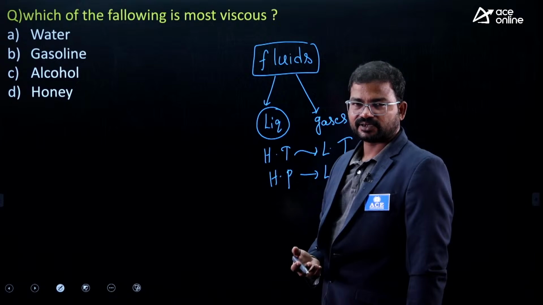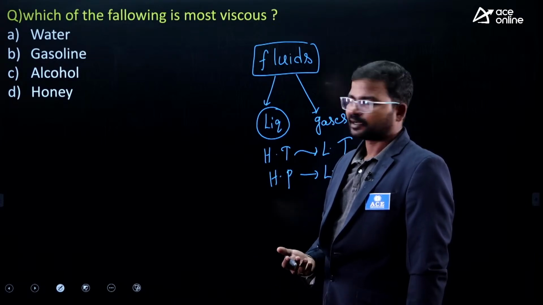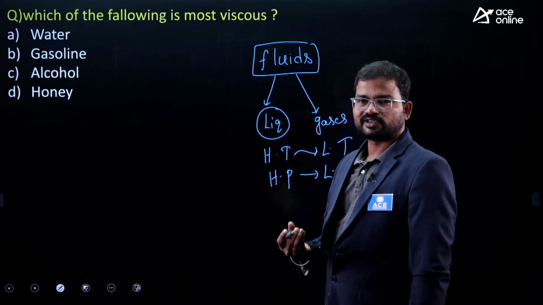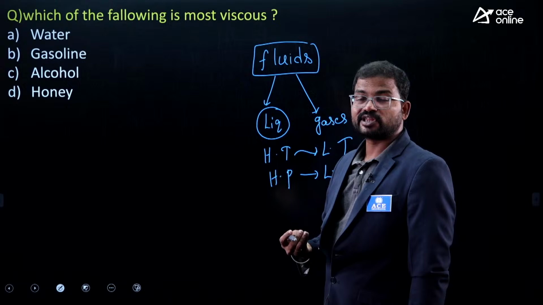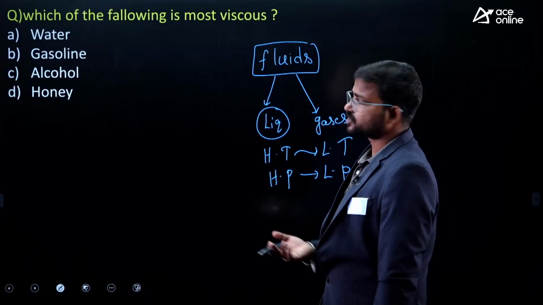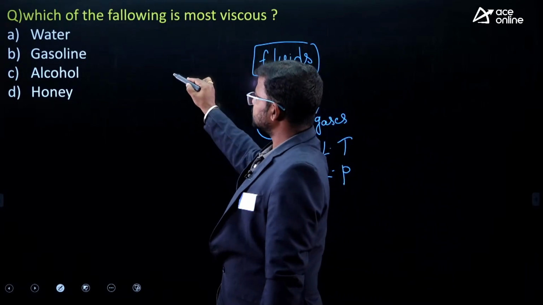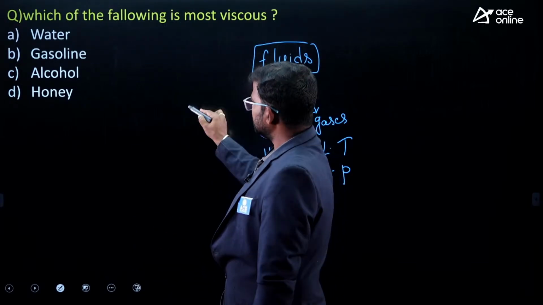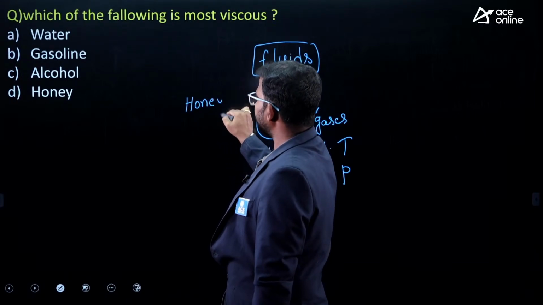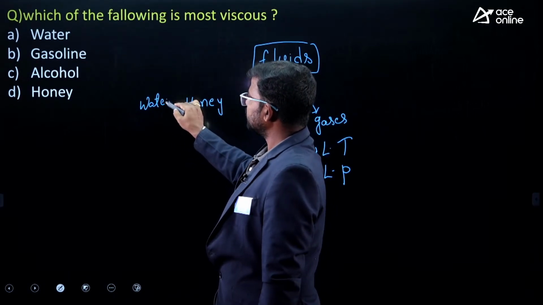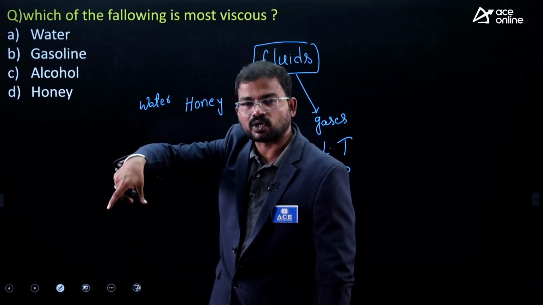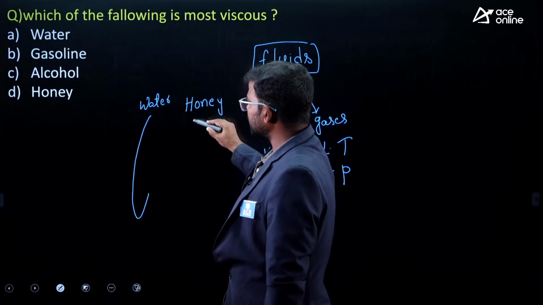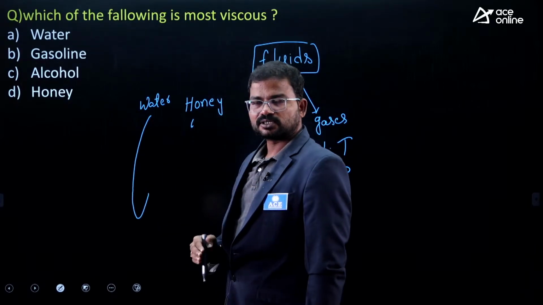So contact angle, the angle of contact. Next one capillarity, next one viscosity. Viscosity is a property of liquids. It means the resistance to flow of liquids is nothing but viscosity. Finally, guys, we can easily elaborate this concept using some examples. If you consider honey and water, when we pour water on any surface, mostly it can easily flow just like this. But what about honey? It does not easily move in the forward direction.